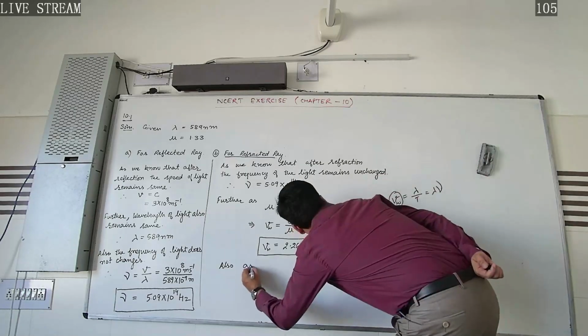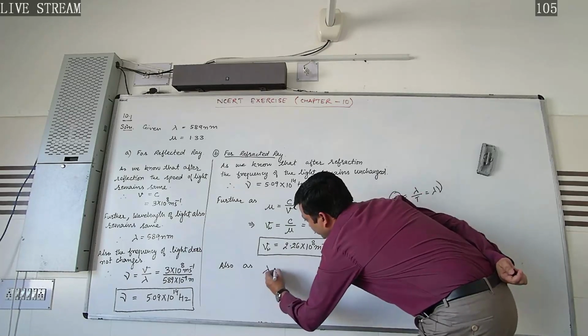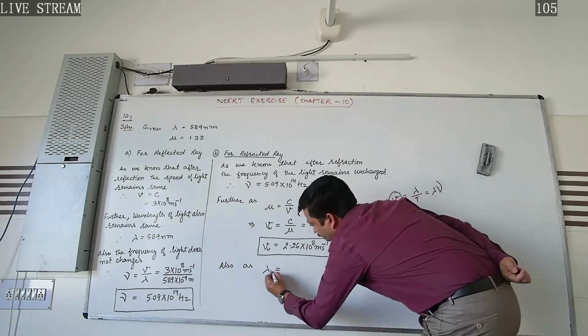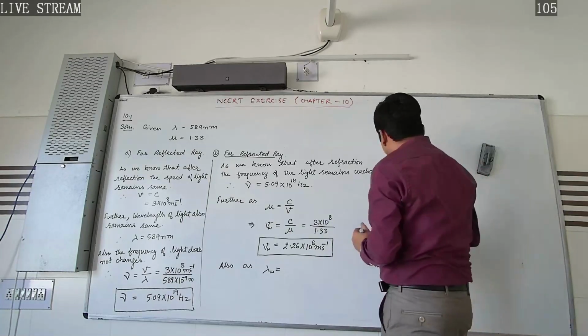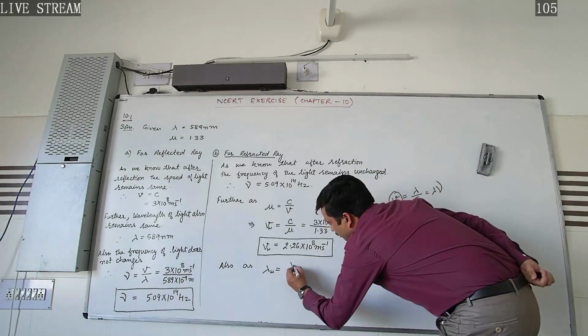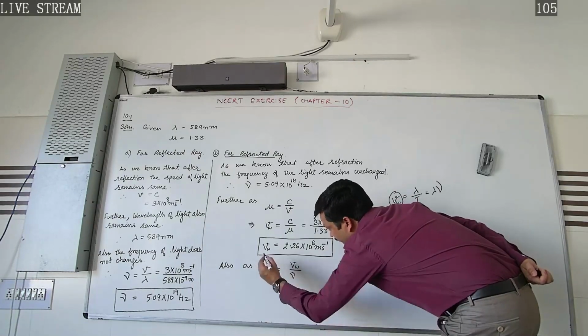Also, as we know, we can write lambda as the wavelength of the ray of light as it suffers refraction in water. So lambda w will be given by v, the speed of light in water, divided by frequency.